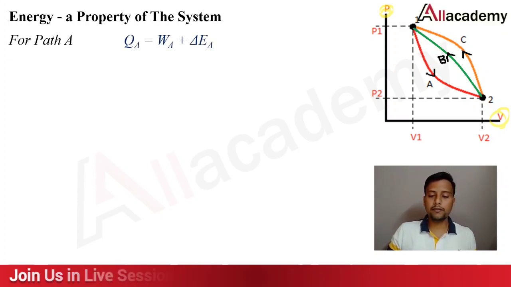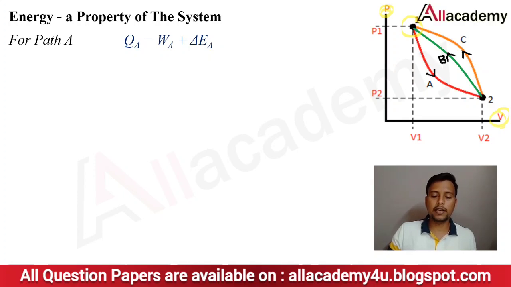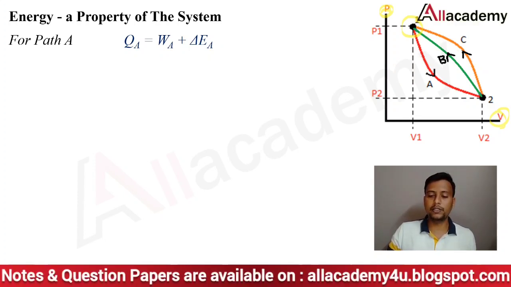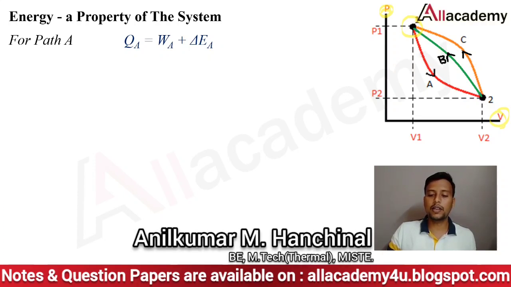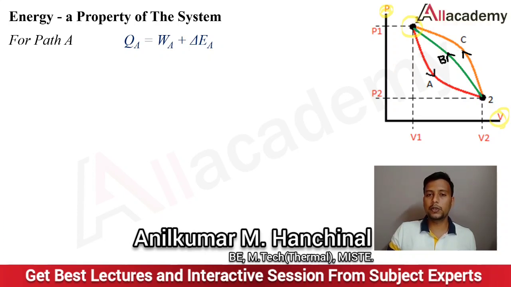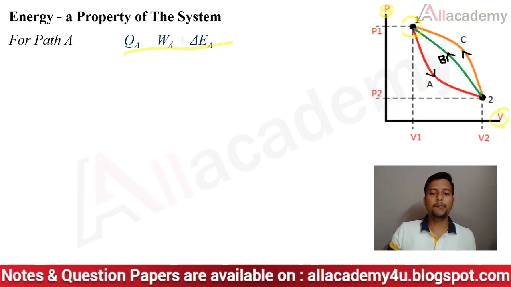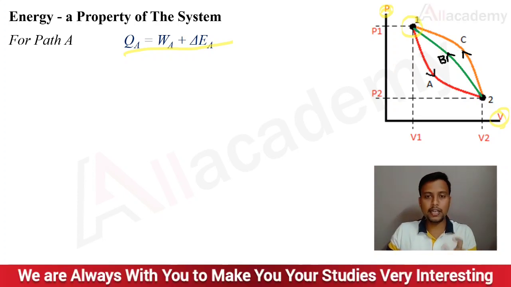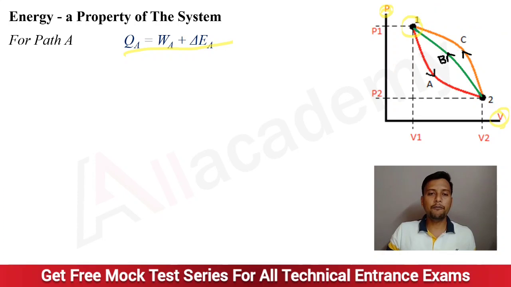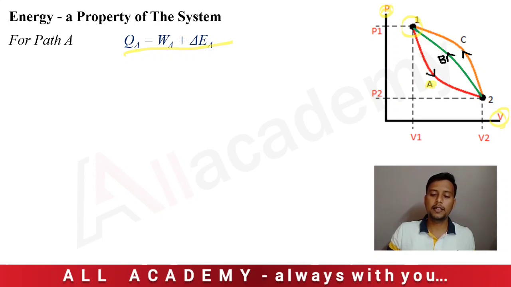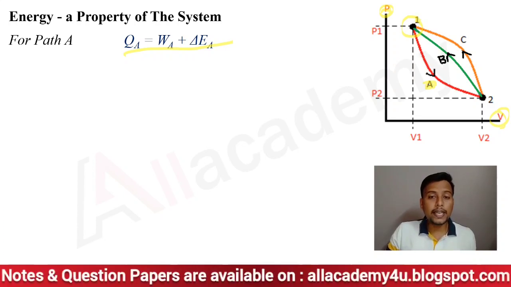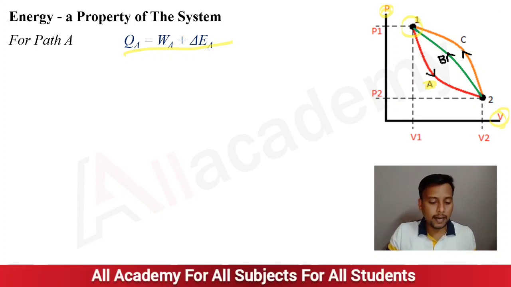Initially this gas or system is at state 1 and it changes to state 2 using a path A. Then the heat interaction in this path is given by QA equals WA plus delta EA, where QA is the heat interaction during path A when the system changes from 1 to 2, WA is the work interaction when the system changes from 1 to 2 by path A, and delta EA is the change in the stored energy when the system changes from state 1 to state 2 using path A.